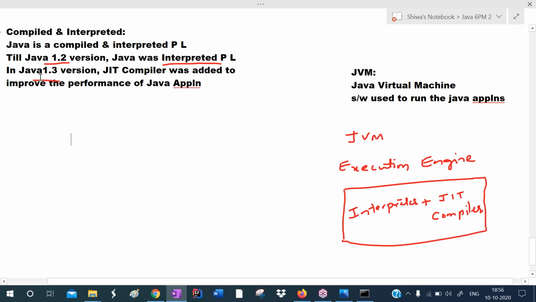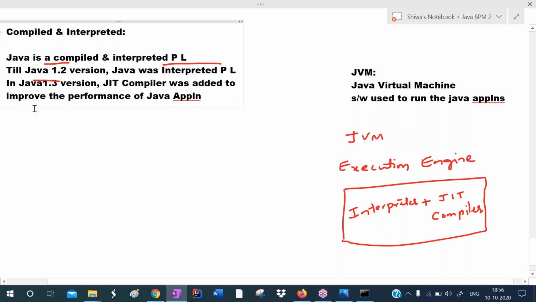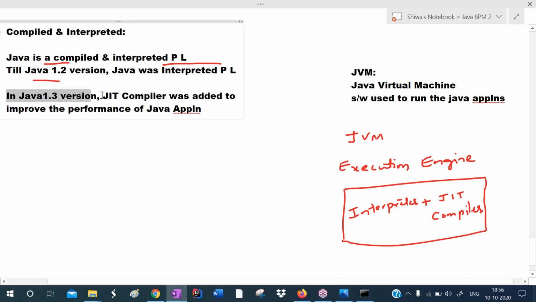Once again, I'm repeating. Java is both a compiled and interpreted programming language. Initially, when Java was introduced, at that time, Java was an interpreted programming language. But from Java 1.3 version onwards, Java became a compiled and interpreted programming language, because in Java 1.3 version, they added the JIT compiler to the JVM's execution engine.